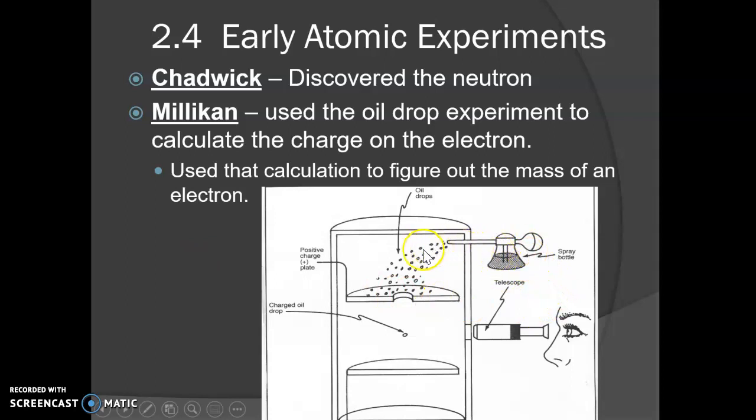these little tiny particles. He got them to go through a really tiny hole so that it was only one little particle floating down, and then he was able to charge this plate. Based on how hard he charged it, like how high the charge was, he could get this little particle to float, to kind of suspend because of the repulsion of the charge. And so he could calculate what the charge on the electron must be. He used that calculation then to figure out the mass of the electron, which is really, really tiny.